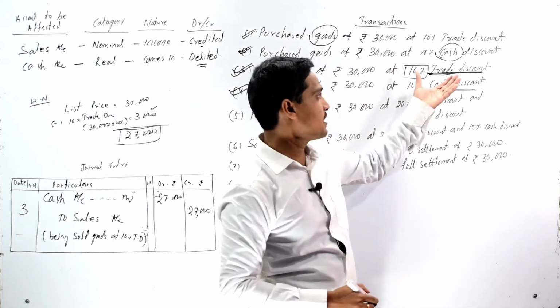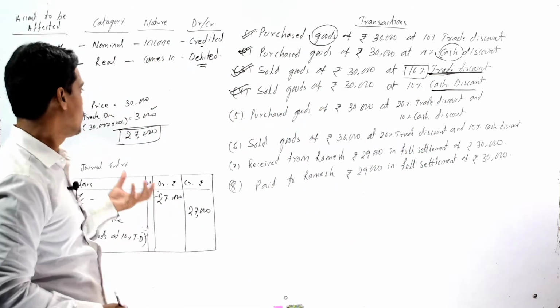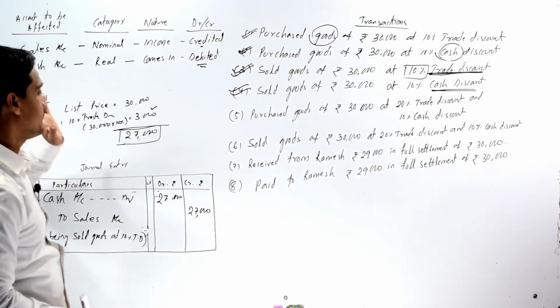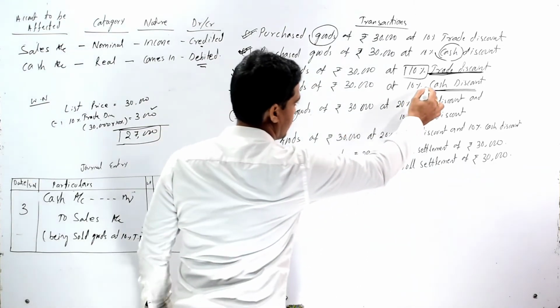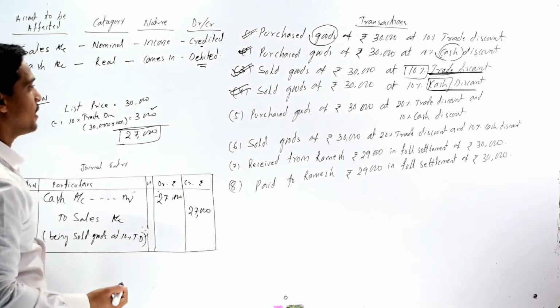So as the trade discount is not recorded in our books, we should not consider trade discount in the third transaction, but in case of the fourth transaction, cash discount should be recorded in our books.